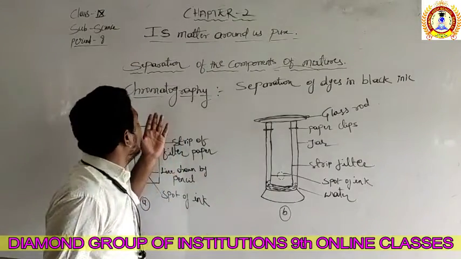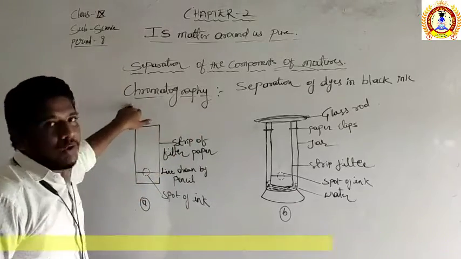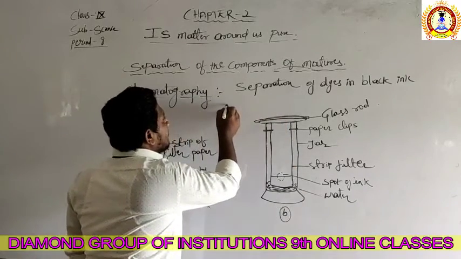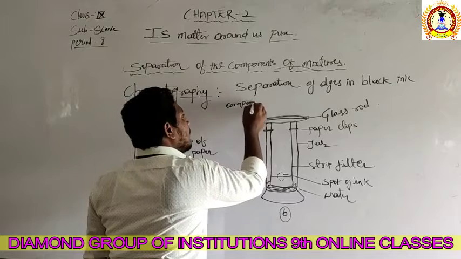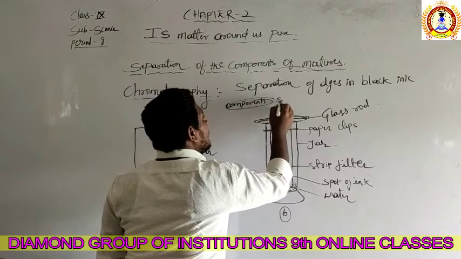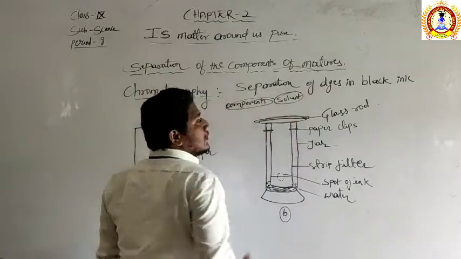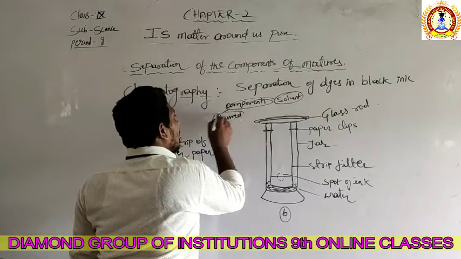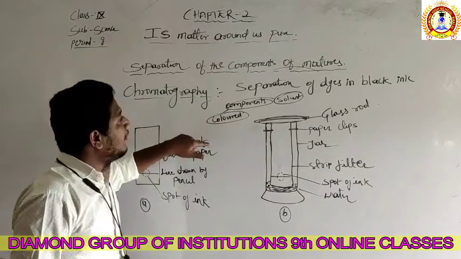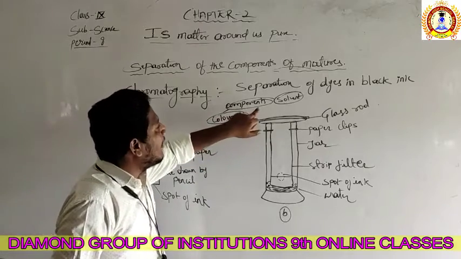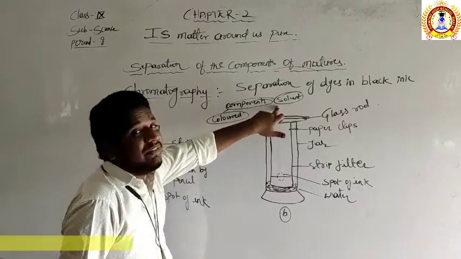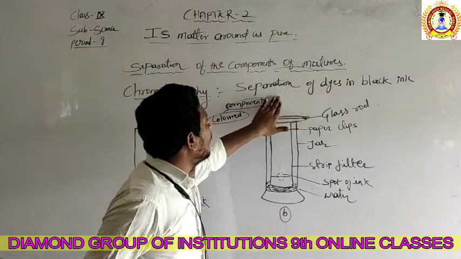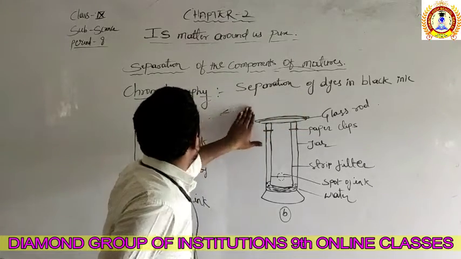So now we'll discuss the next process of separation of mixtures, which is nothing but chromatography. Chromatography is used to separate the components, right? The components which are mixed in the same solvent. Those components are the colored components. Chromatography is the process in which we separate the colored components mixed in the same solvent. You have to remember this one. So if colored components are mixed in the same solvent, they can be separated by the chromatography method.